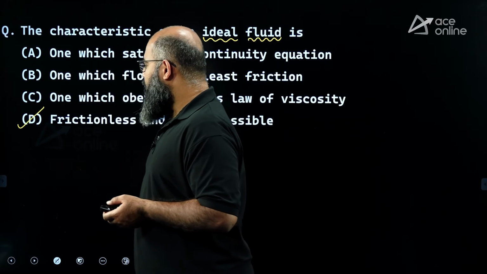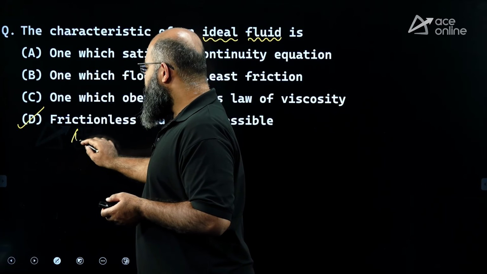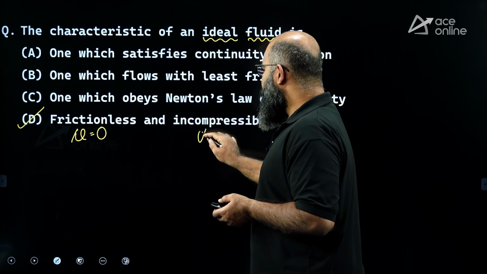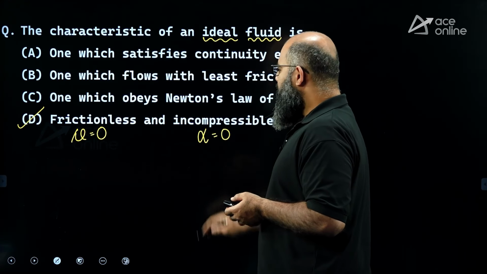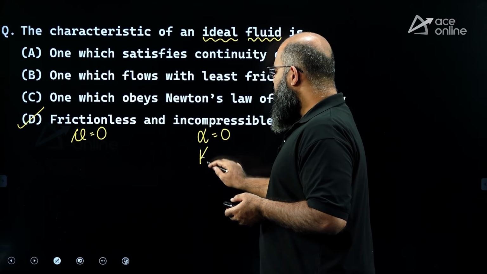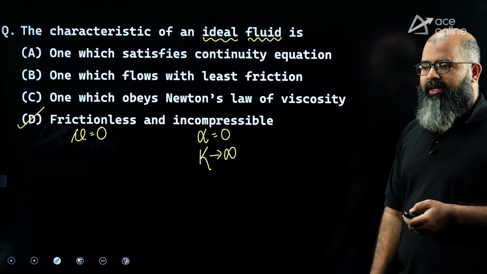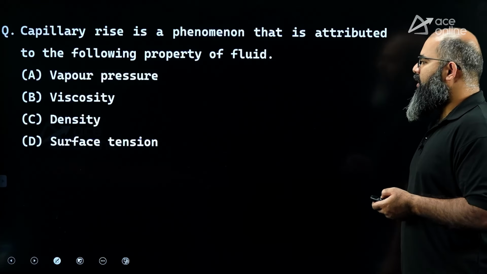Option D is correct. Why frictionless? Because mu is equal to 0. Incompressible because compressibility alpha is equal to 0. Alpha equal to 0 also means bulk modulus is infinite. Remember these properties. Now this is regarding the concept of ideal fluid.